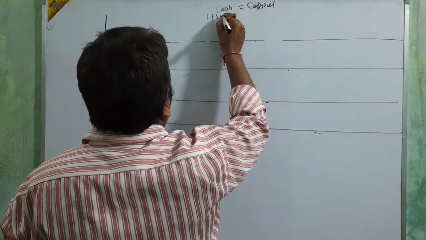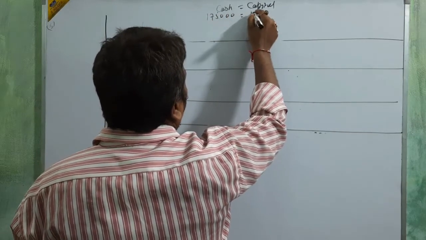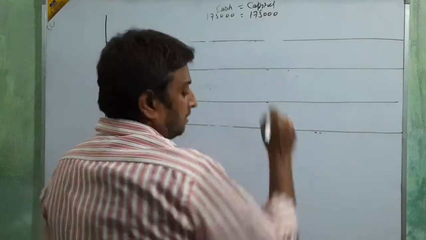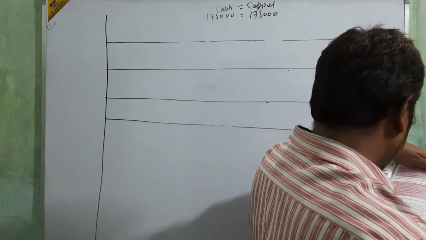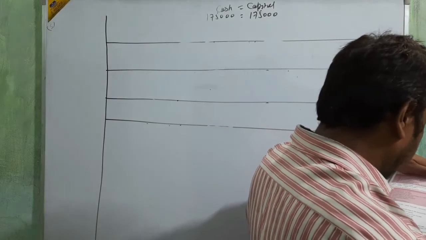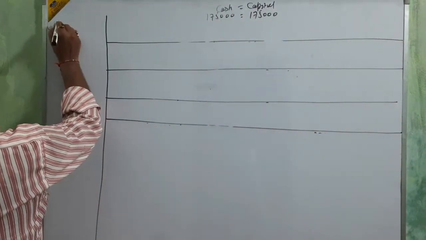1,75,000. Okay, 1,75,000. We'll start with the cash, 1,75,000. Okay, right. Then next, it's the first.